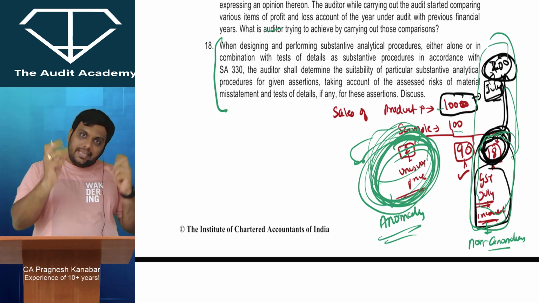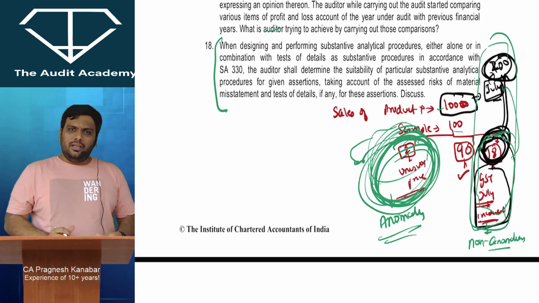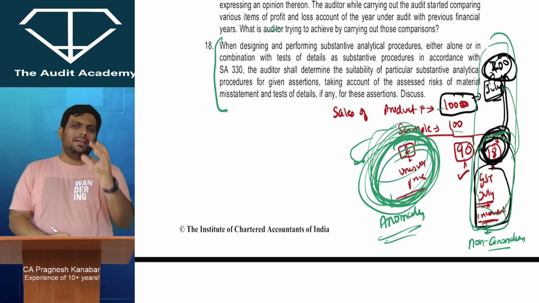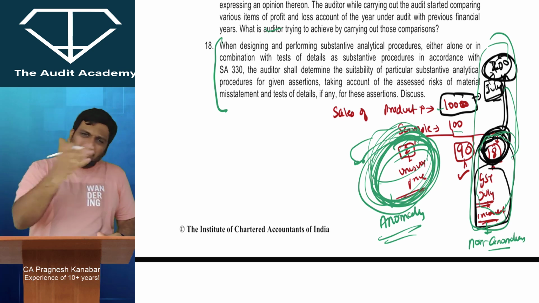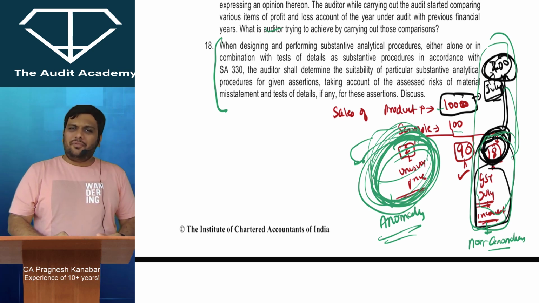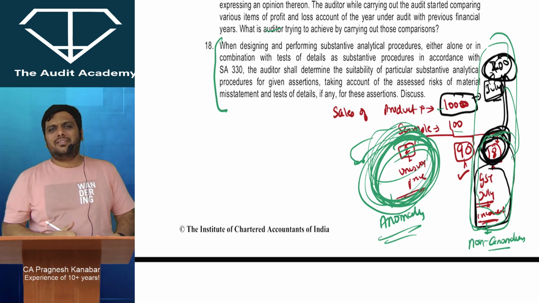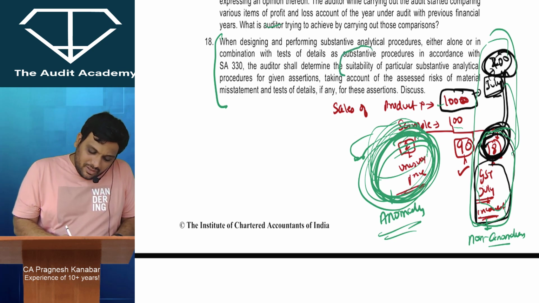That when you are designing analytical procedures, you need to think about whether the ratio comparison will be suitable for this particular item. For example, existence of inventory. To actually understand whether inventory is there or not, whether it exists or not, you cannot just verify that by analytical procedures. You'll have to go to the godown and visit over there. Are you getting my point? So, boss, I need to decide on the suitability.